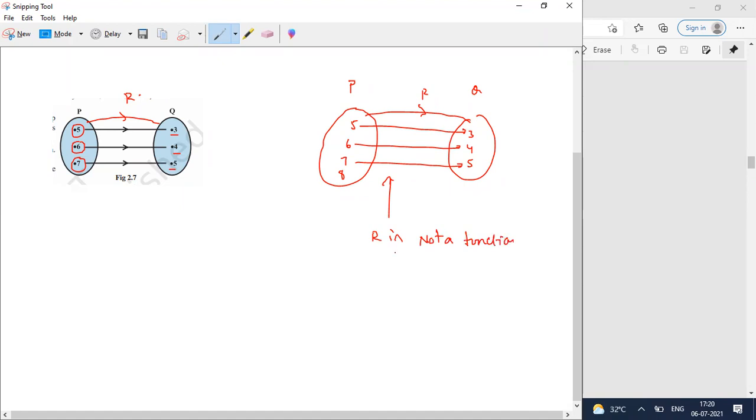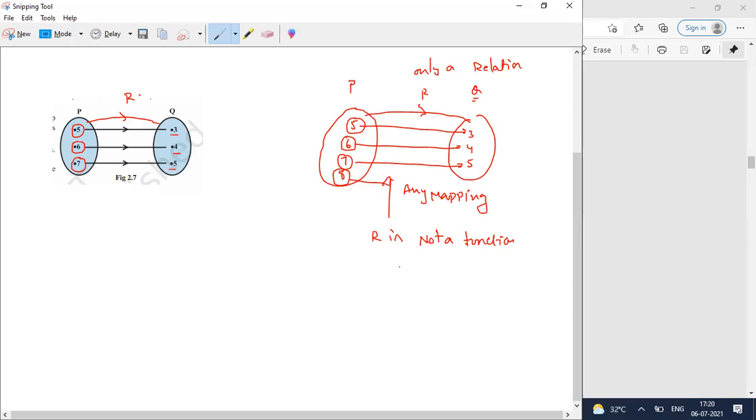Sir, element 8 is left out. Maybe each and every element of P has a unique solution in Q, but all the elements of P do not have a solution in Q. That means all the elements of P do not map with Q uniquely. Why? The 8 doesn't have any mapping. That's the reason it is only a relation.